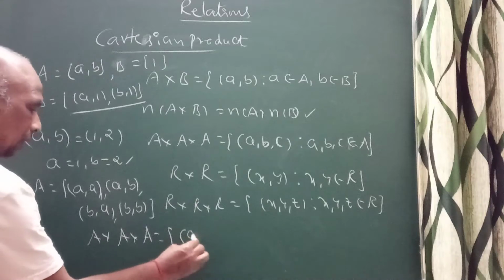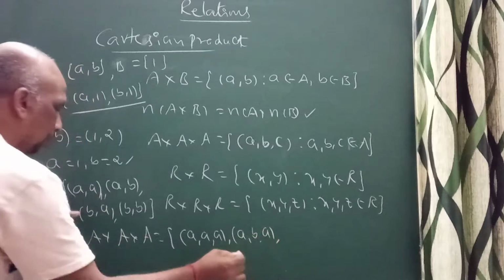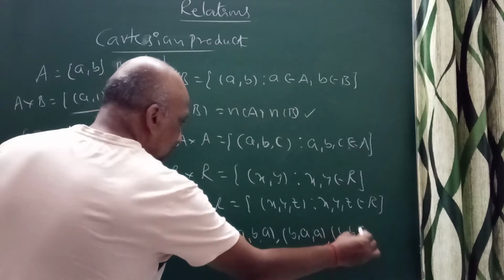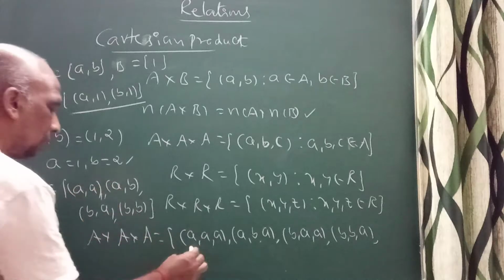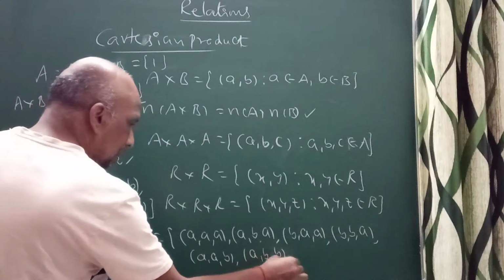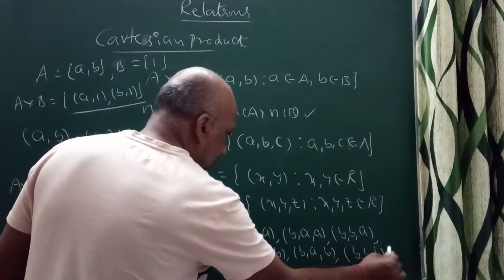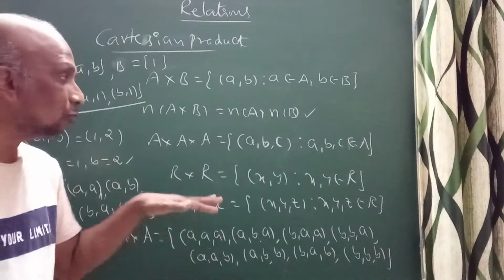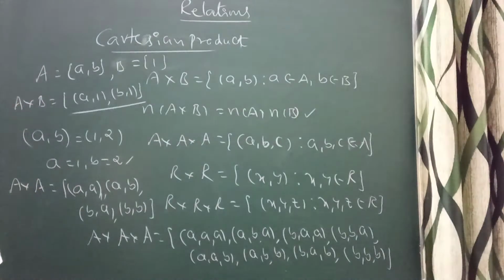Even I can try the triplet A cross A cross A. So what should I do here? (a, a) with a will come, (a, b) with a will come, and (b, a) with a, and (b, b) with a. The same ordered pairs I can also connect with the second element: we will get (a, a) with b, (a, b) with b, (b, a) with b, and (b, b) with b, like this, ordered triplets when I have taken A cross A cross A. Like this we can find the Cartesian product. This is especially what I am discussing about the Cartesian product here.